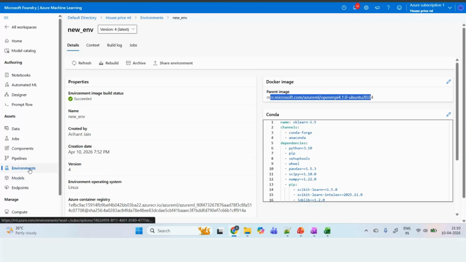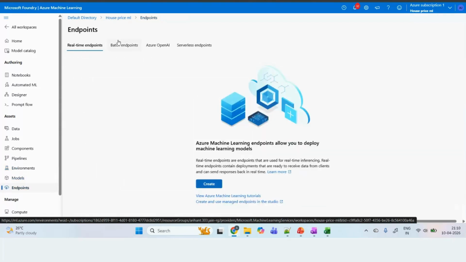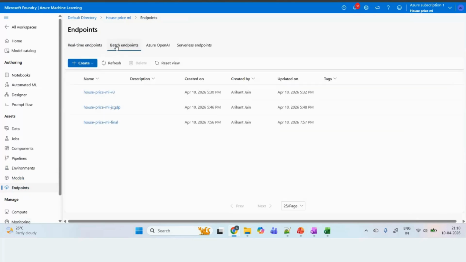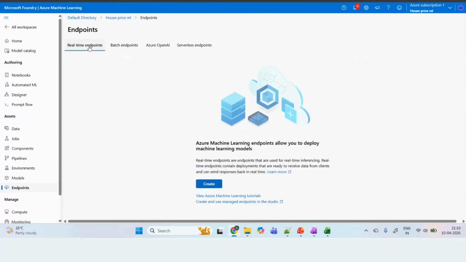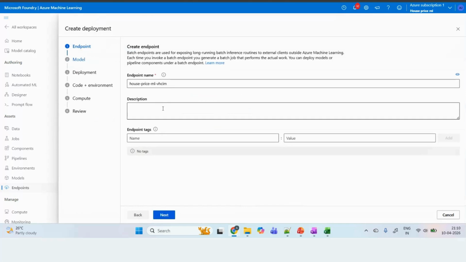Once this is done, what is the next step? The next step is that you can create an endpoint. I was telling you that there are multiple types of endpoints: either real time or batch endpoint. The batch endpoint takes the input in batches, and the real time one takes one instance at a time. If I talk about the batch endpoint, how you create it: create, add model deployment, and here you just keep giving the information.